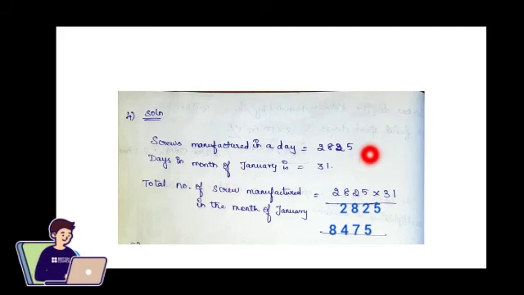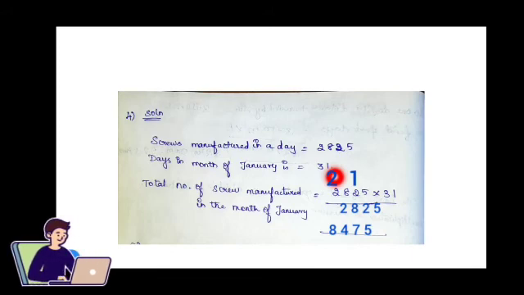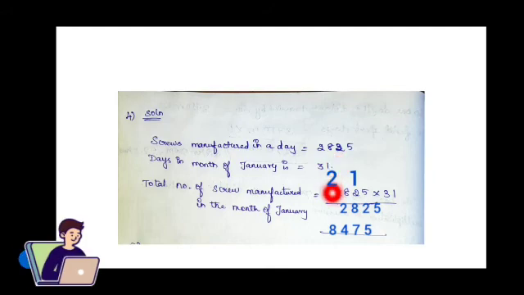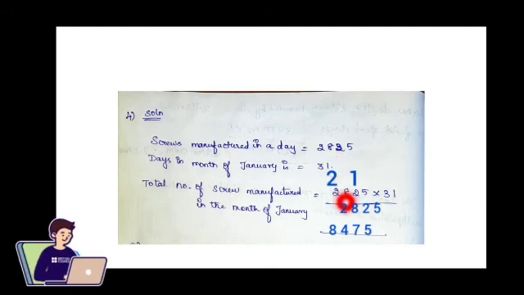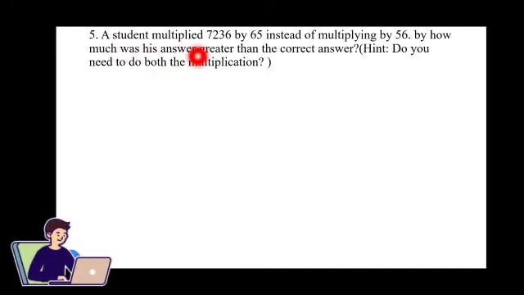3 multiplied with 8 gives you 24. Remaining is 2. 3 multiplied with 2 is 6, and add 2 we get 8. So the total number of screws manufactured in the month of January is 87,575. A student multiplied